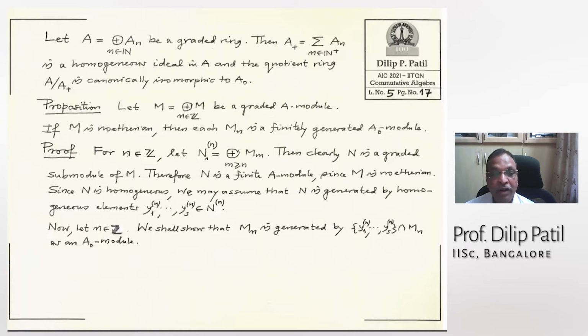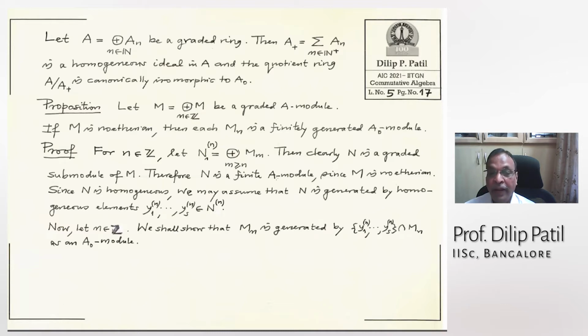Or if you want n to be fixed here, we have fixed it, then you don't write this in the notation. That may be better, I think. Let us fix this n. I want to show that this Mn has a finite system of generators as an A0 module. So take that N to be the sum of Mm where m is at least n. Then this is clearly graded because it's graded. You see it is graded. That is obvious.